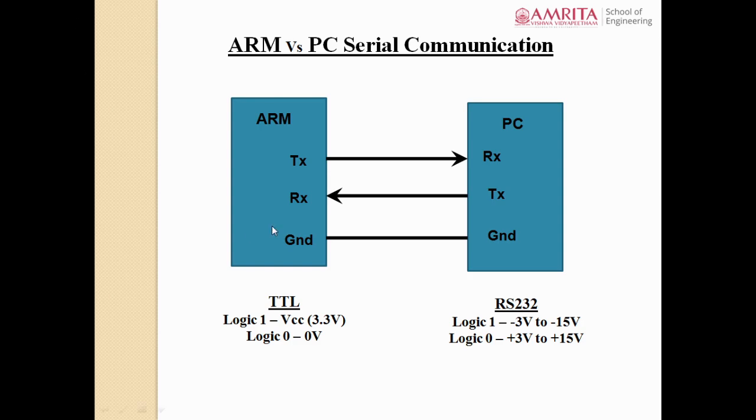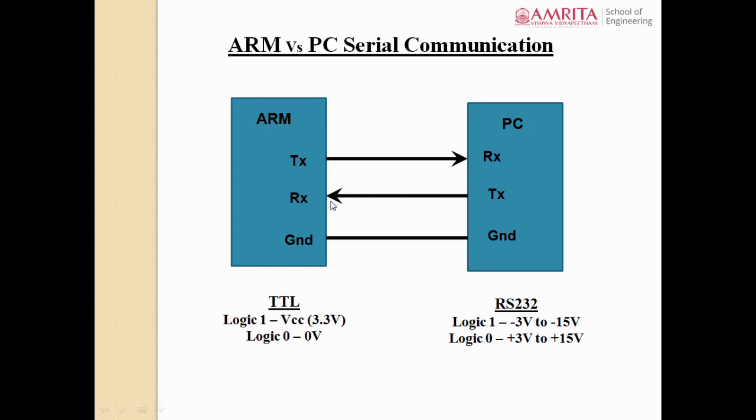That means if you have two devices connected through an RS-232 connection, they can be at a distance of maximum 10 meters.